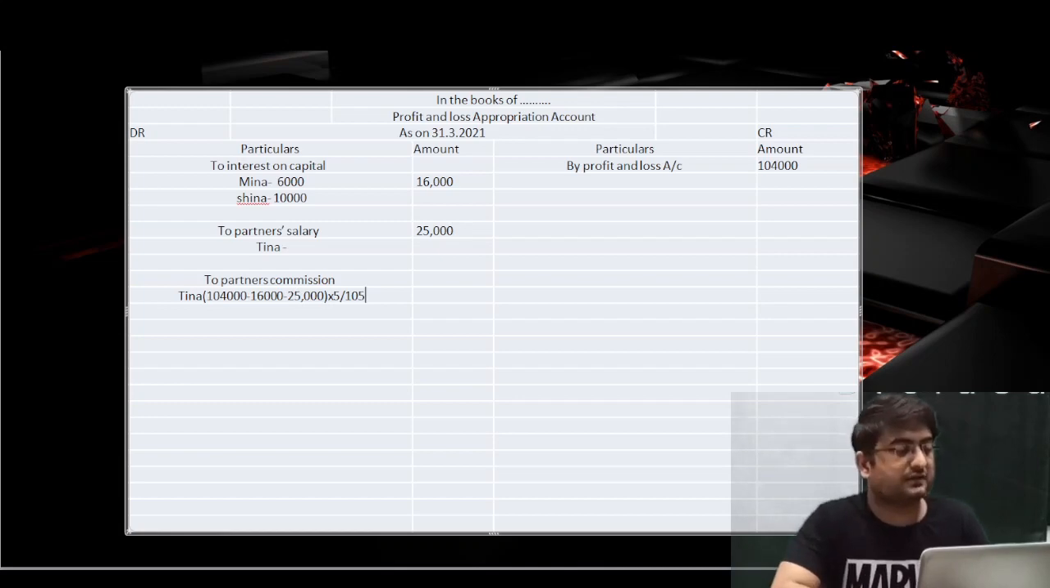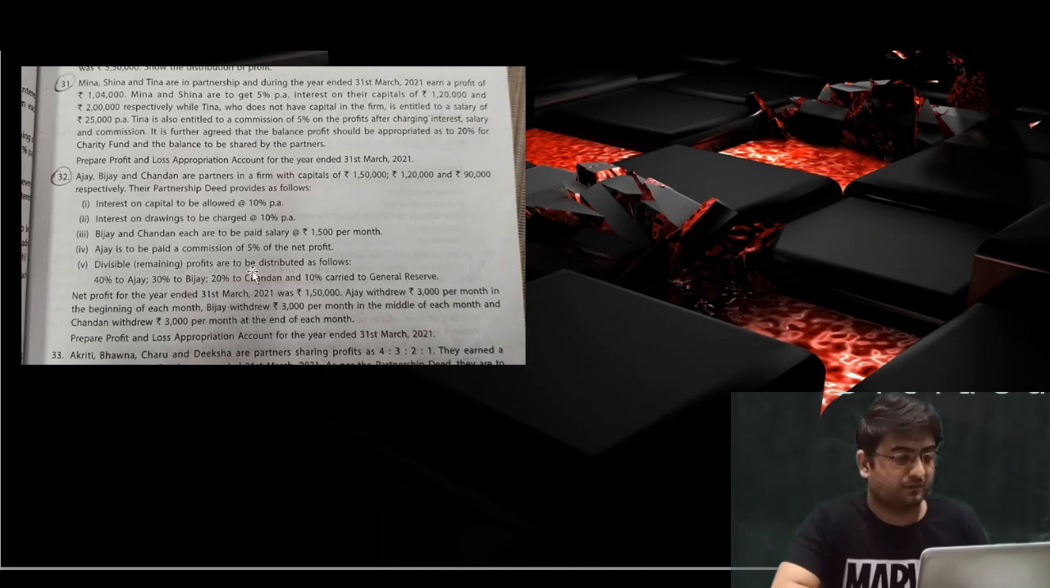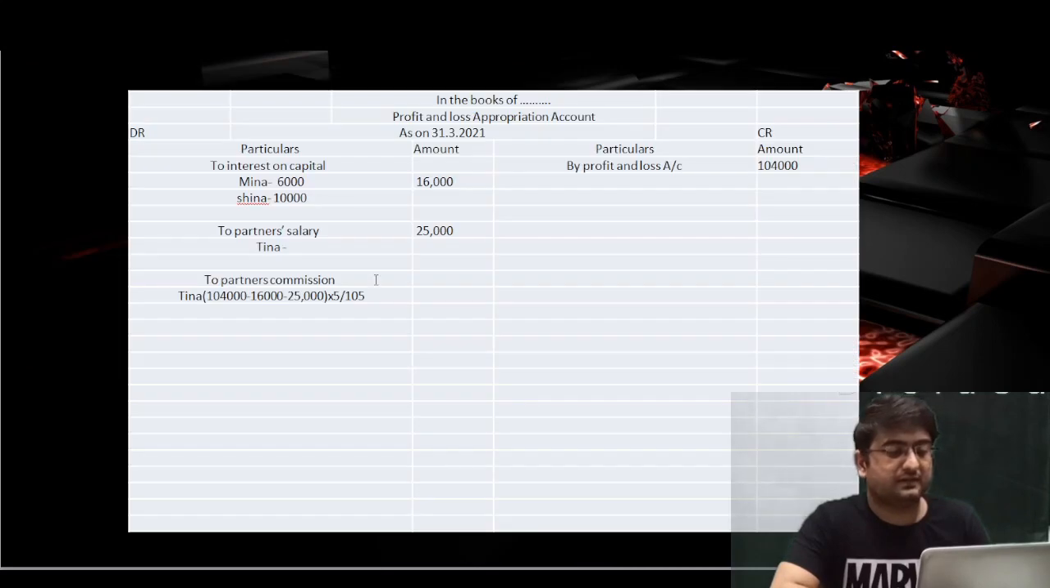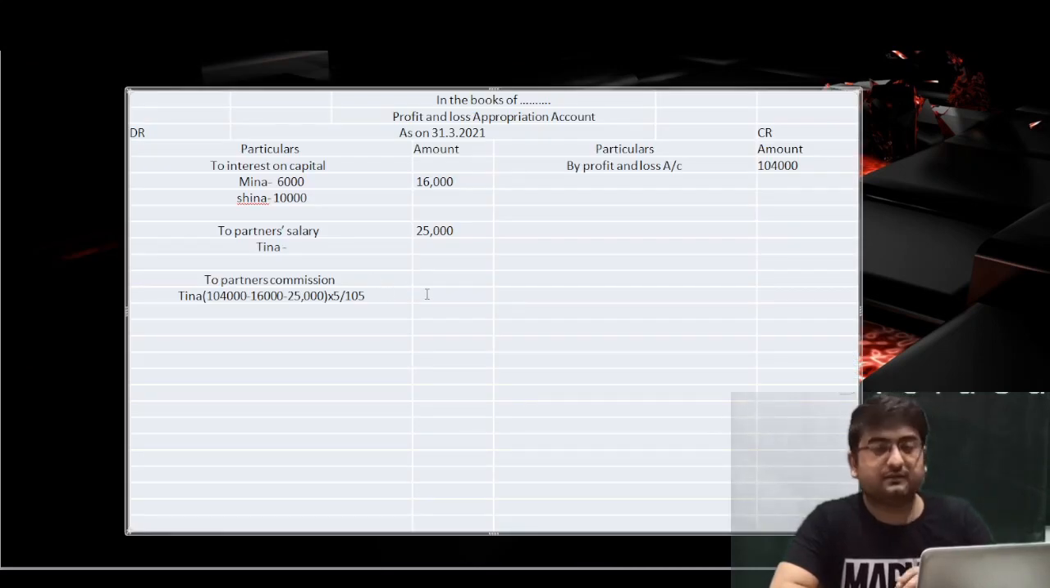Let me check what the commission percentage was. It is 5%. Okay, fine, so we are correct. Simply tell me the amount of commission that Tina will get. You can see the calculation on the screen. First of all, subtract 16,000 and 25,000 from 1,04,000 and multiply the result by 5 by 105.